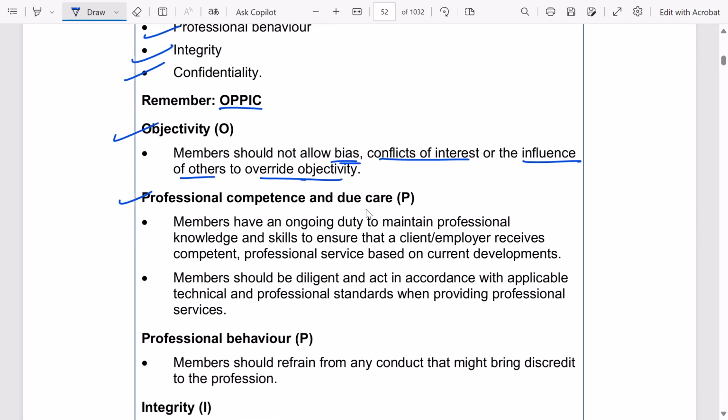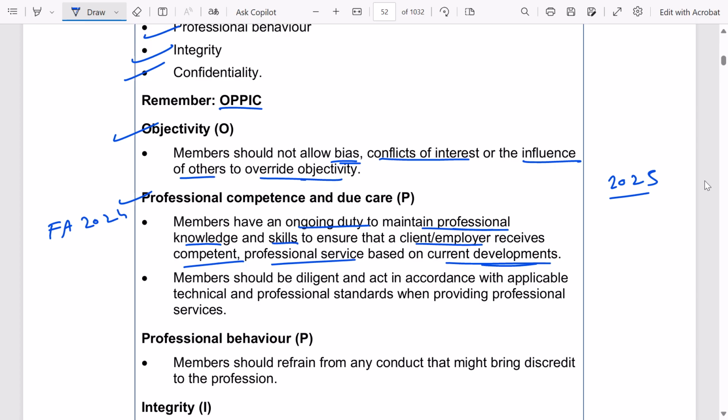Next, professional competence and due care. Members have an ongoing duty to maintain professional knowledge and skills to ensure that a client or employer receives competent professional services based on current developments. Let's say, for example, law. We are currently learning FA 2024, but in the practical world, FA 2025 has been applied from 1st April 2025.